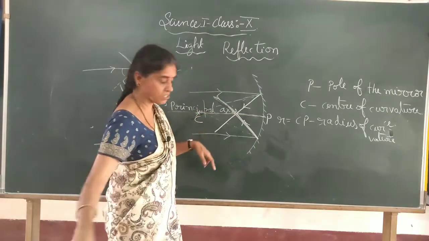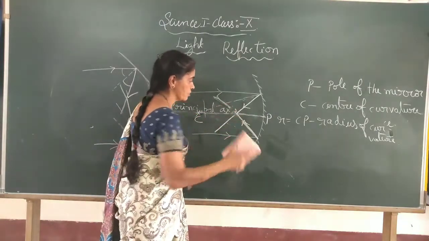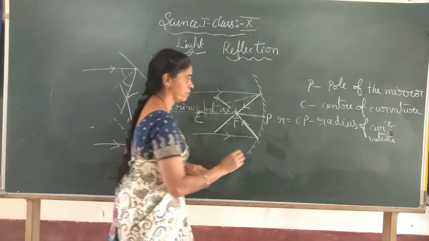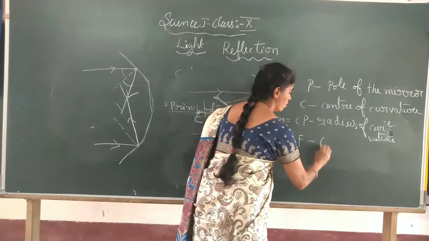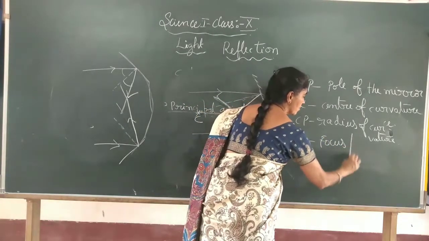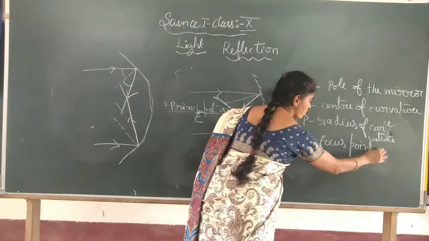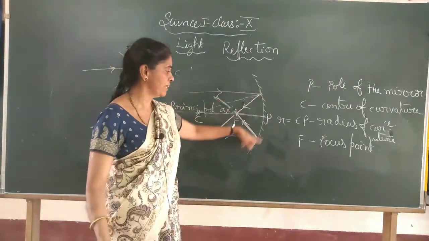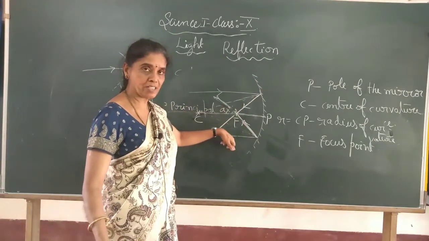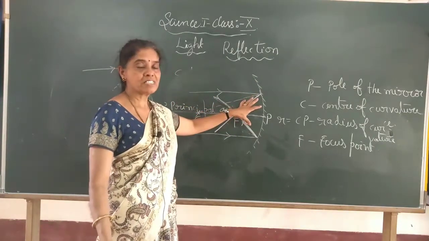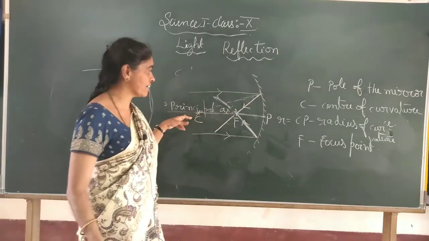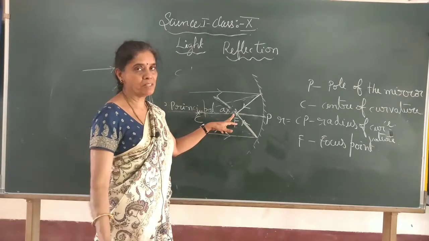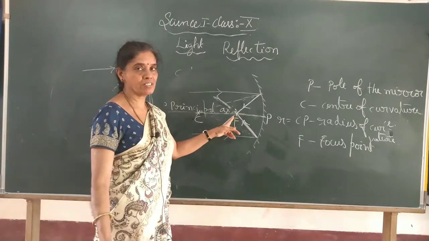So the two rays will meet at a point here. This point is called the focus point, F. When parallel rays travel parallel to the principal axis in a concave mirror, after reflection they meet at a point, called the principal focus, or just the focus point.